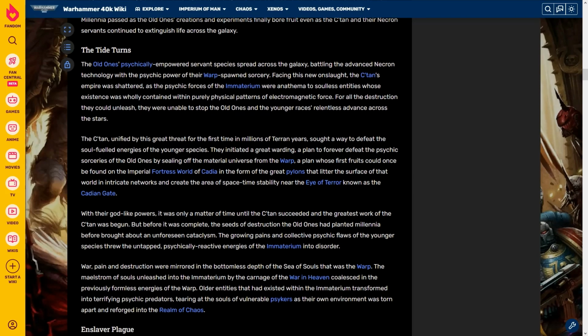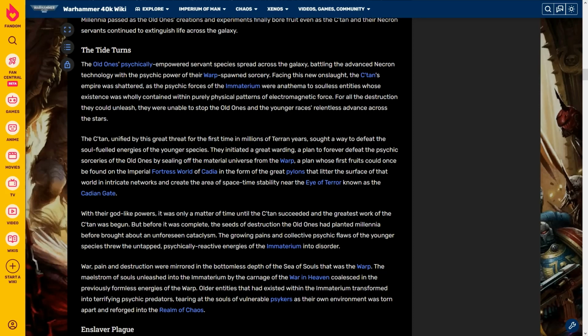The tide turns. The Old Ones' psychically empowered servant species spread across the galaxy, battling the advanced Necron technology with the psychic power of their warp-spawned sorcery. Facing this new onslaught, the C'tan's empire was shattered as the psychic forces of the Immaterium were anathema to soulless entities whose existence was wholly contained within purely physical patterns of electromagnetic force. For all the destruction they could unleash, they were unable to stop the Old Ones and the younger races' relentless advance across the stars.